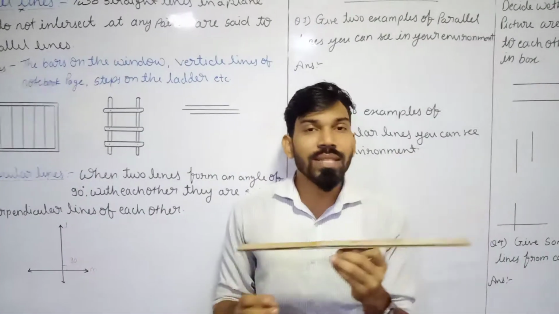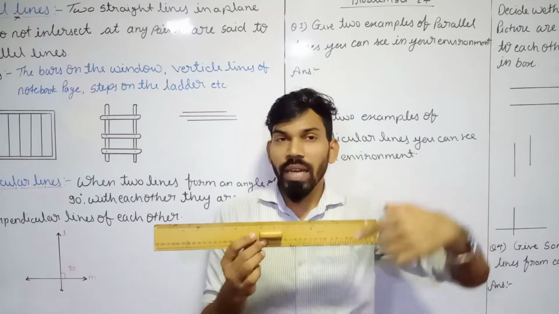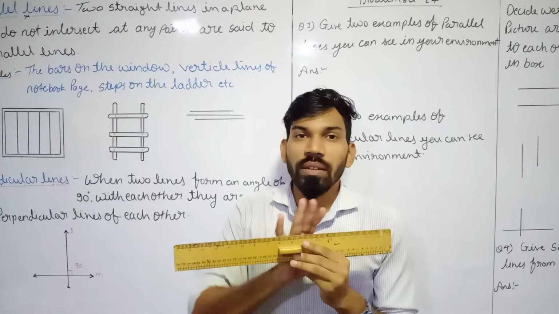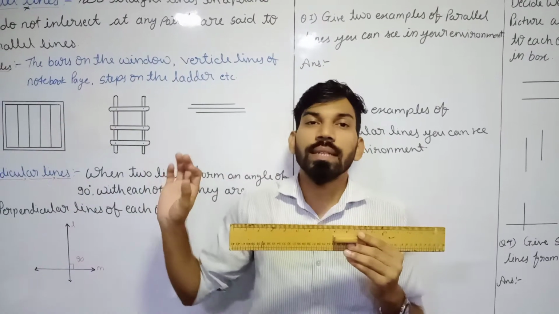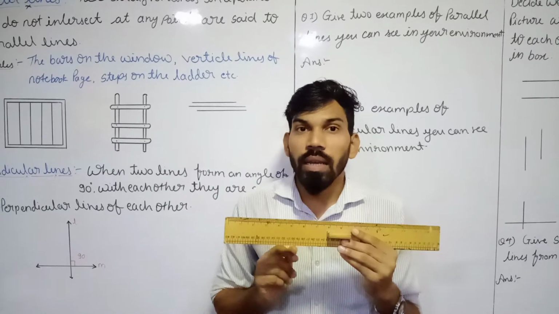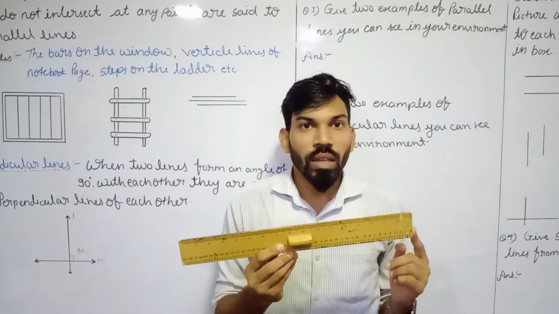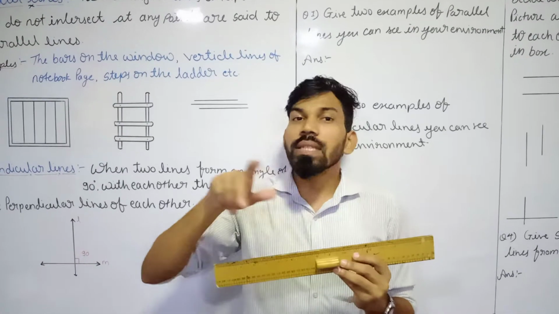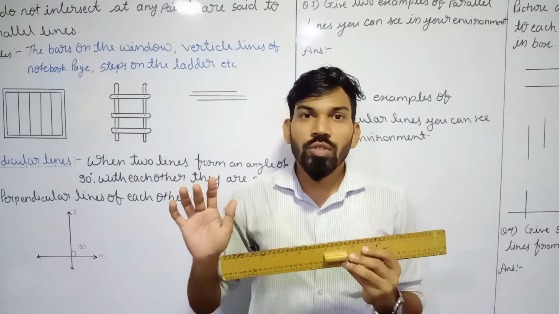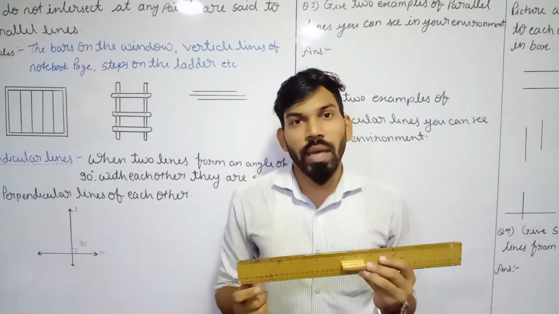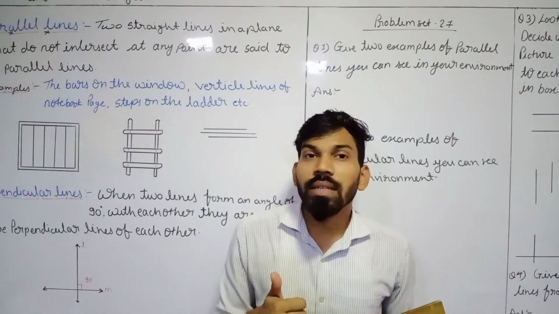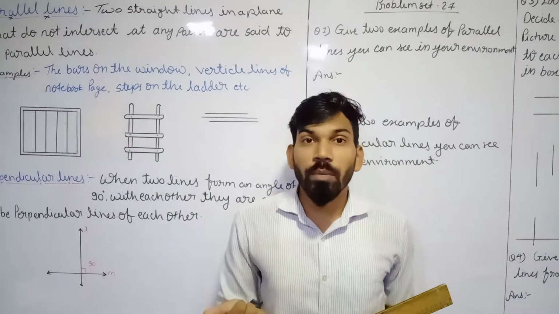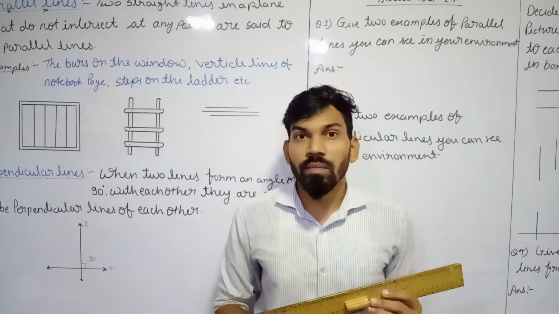You can see within our scale also there are parallel lines. These two edges of this scale, because it is placed in a single plane, these two edges will never intersect each other. So we can say these are parallel lines. If you are talking about these vertical edges, these two vertical edges are also parallel lines, because these two are also in the same plane and are not going to intersect each other. So this way we come to know what a parallel line is. Once again, parallel lines means lines in a plane which do not intersect each other at any point. That is called parallel lines.